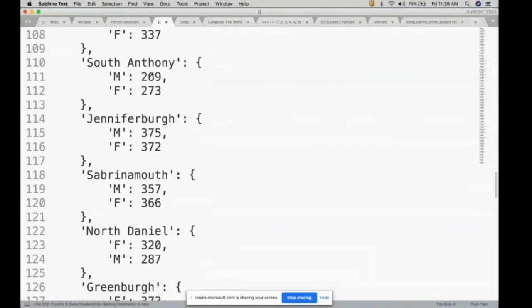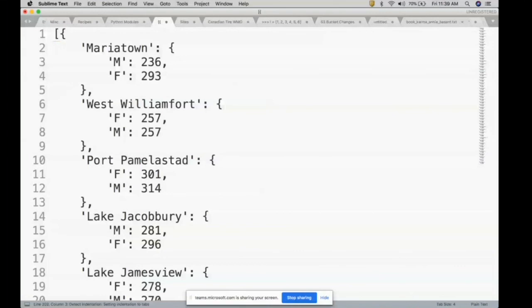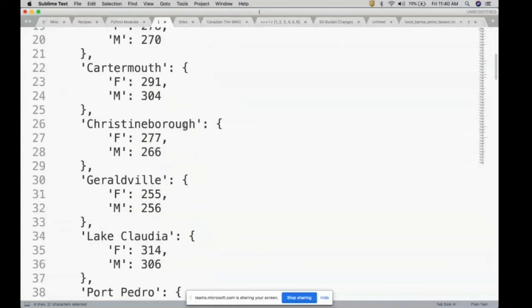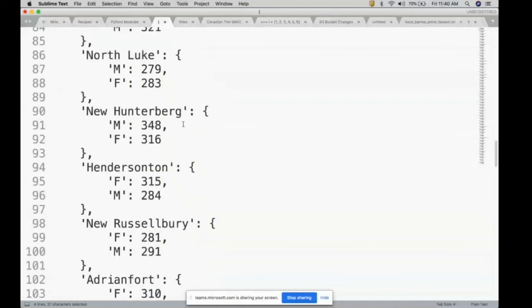So this is right. So Maria Town is a dictionary, right? You have a key, but if you look at it, the value itself is another dictionary, male and female. West William Ford, male, female, and so on. This is how nested data structures look.